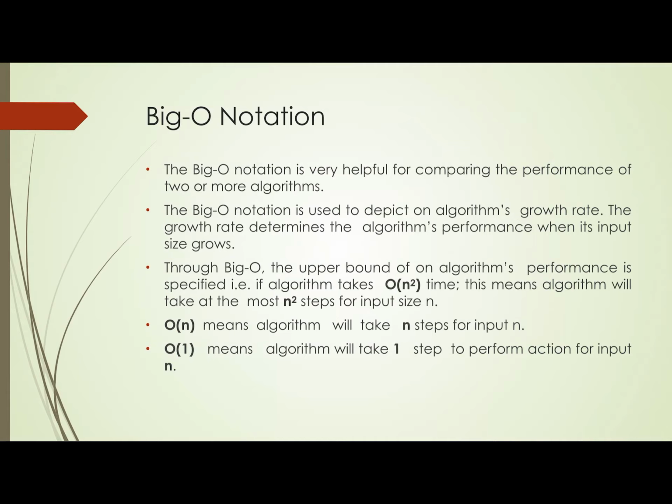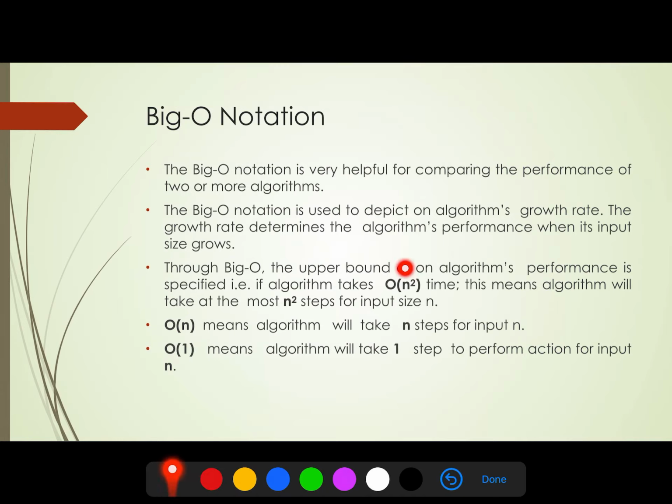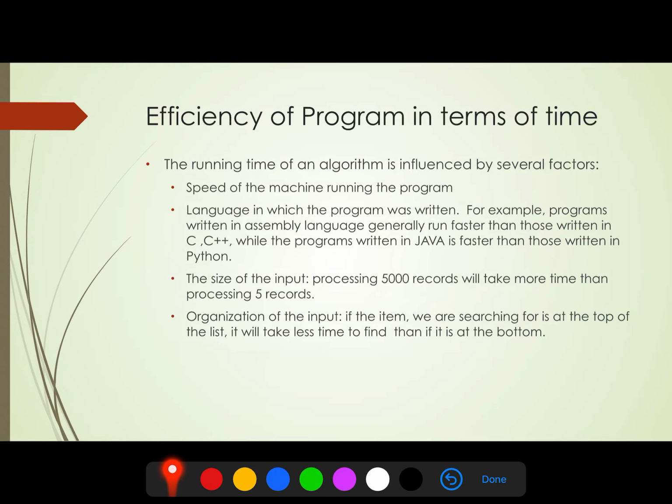Worst case means the maximum time an algo can take to process n size of input. So if an algo takes O(n square) time, it means the algo will take at the most n square steps for input size n.